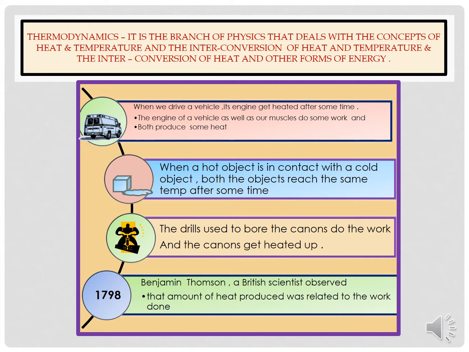Let us move on to the third example, that is about a drill. A very important observation was that the amount of heat produced was related to the work done when we go through the drill that is being used to bore the cannon. It did not depend on the sharpness of the drill used, but a sharper drill would have removed more heat according to the older theory of heat. Thereby, when I conclude this, in the year 1798, it was observed by Benjamin Thomson, who was a British scientist. He said that the amount of heat produced was related to the work done.